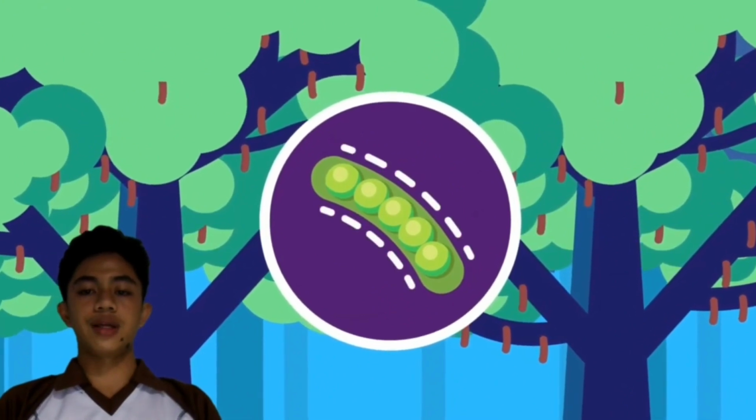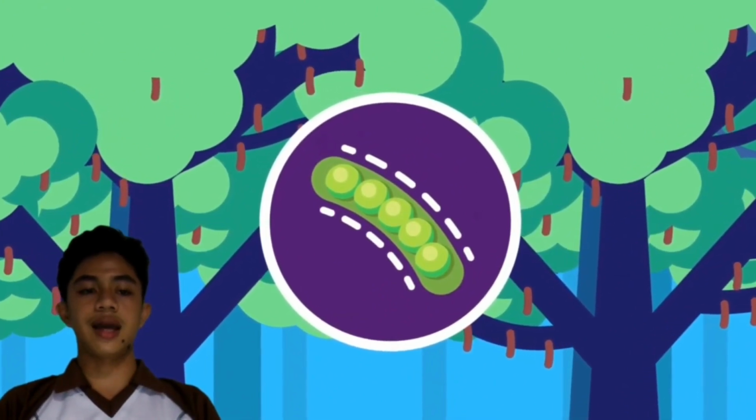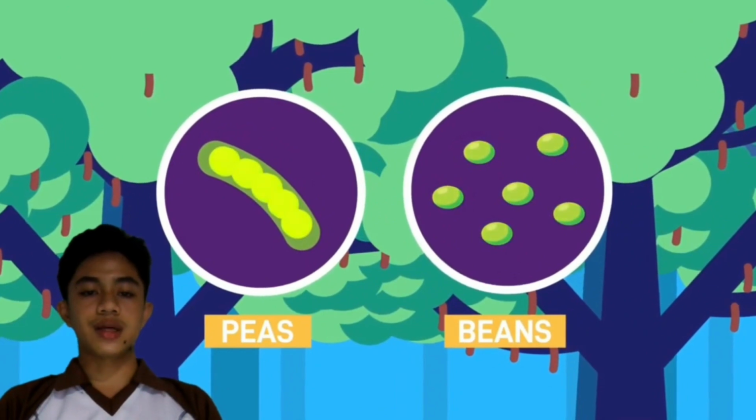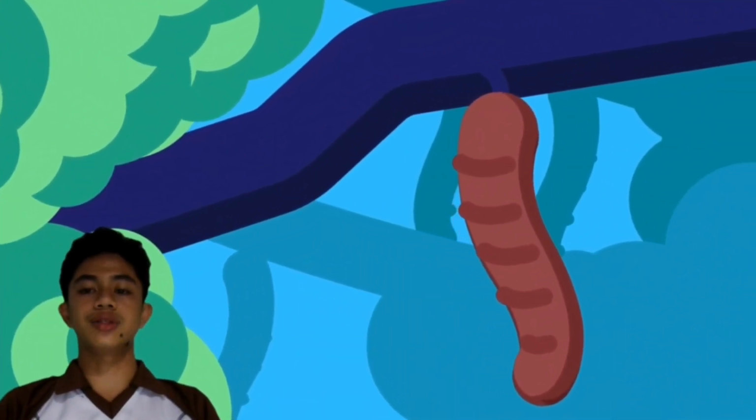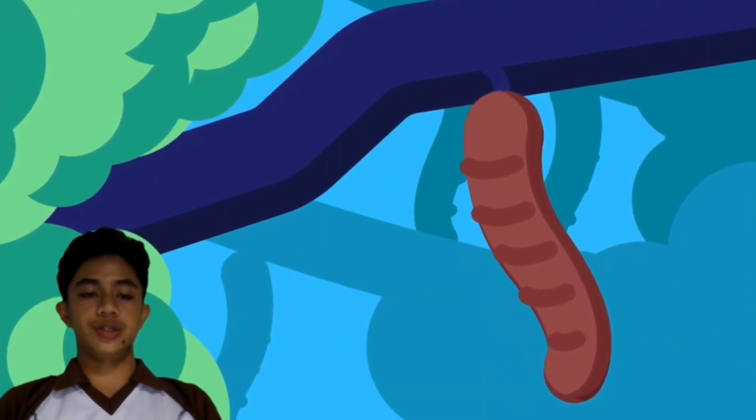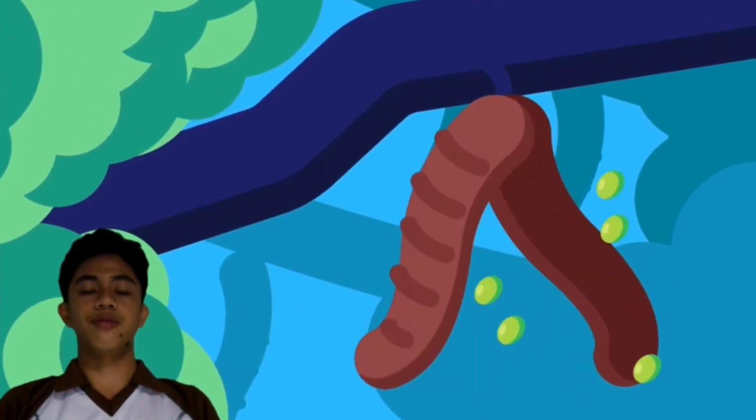Legumes are dry fruits that split along both edges and sutures. Peas and beans are legumes. In these legumes, the pericarp shrinks as it dries up, building up tension which forces open the fruit suddenly.